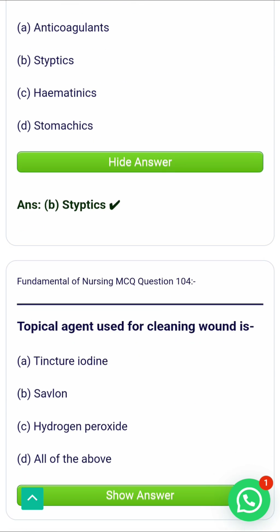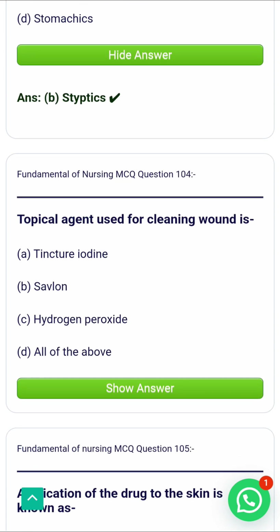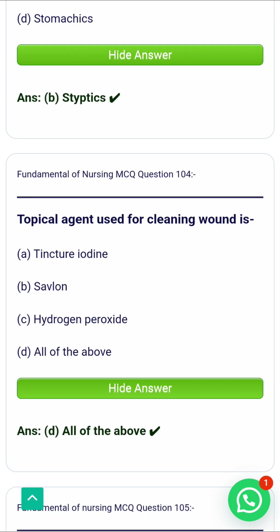Next question, that is, a topical agent used for cleaning a wound is: A. Tincture iodine. B. Savlon. C. Hydrogen peroxide. D. All of the above. The correct answer is option D. Topical agent used for cleaning the wound, that is all of the above.